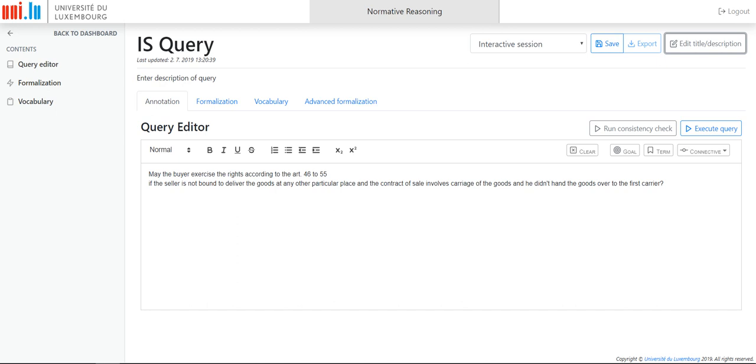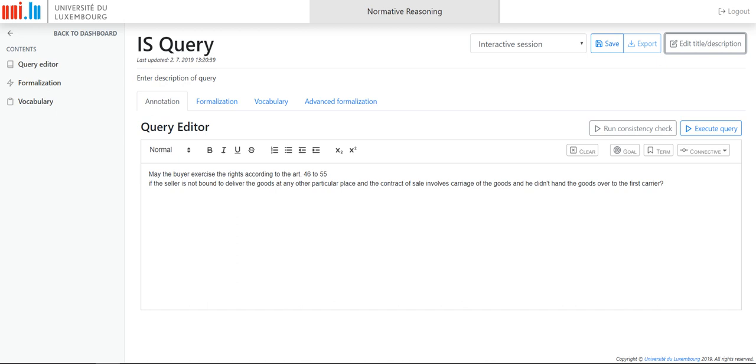All right, so this is the question, and I'm going to annotate the question with the terms I used for the legislation, and then I can ask if the answer logically follows from what I have annotated in the legislation. So first of all, I will define the terms again.